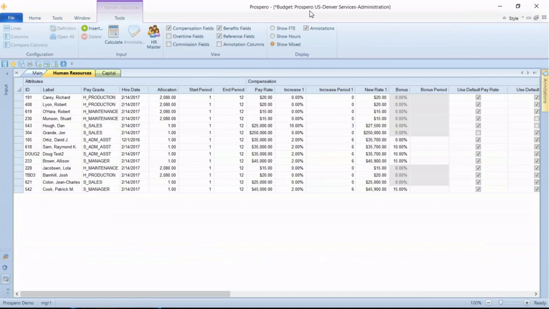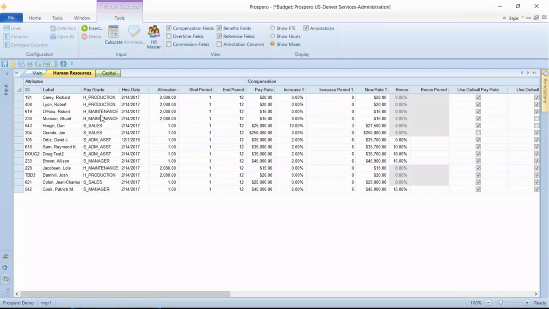combination of segments that I started with on the main input screen, the U.S. company, Denver Services, Location Administration Department. These are all the employees I would have imported from my payroll system into Prospero. It's an easy import. We just pull that data in from an Excel spreadsheet into Prospero. We pull in employee IDs, names, hire dates. They're going to start in what period, they're going to end working for us, pay rates, either as hourly pay rates or salaried pay rates.